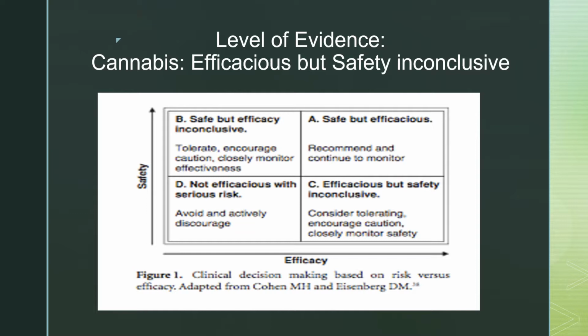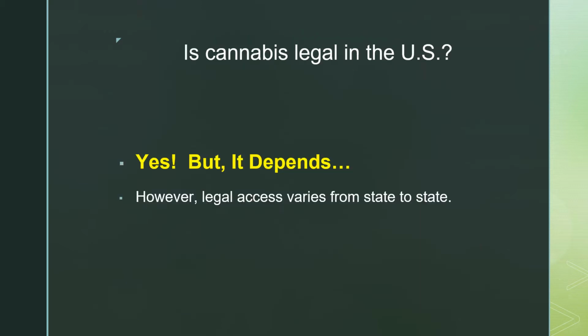Level of evidence. Through our research, we believe that for cannabis, the efficacy but safety is inconclusive, which lands in category C. There is a report that low dose of cannabinoid administration accelerates proliferation of cancer cells instead of inducing apoptosis, and thereby contributes to cancer progression. To date, very little is known about the mechanism of action in this particular part. Therefore, more research is necessary before safety and efficacy can be concluded.